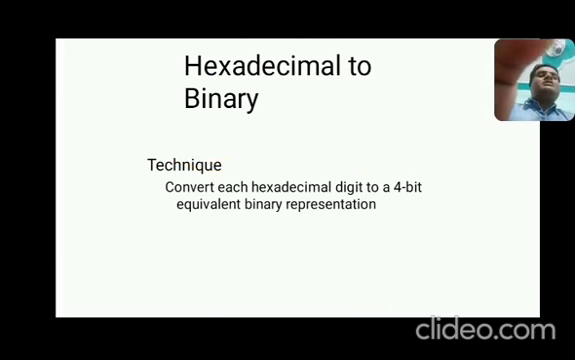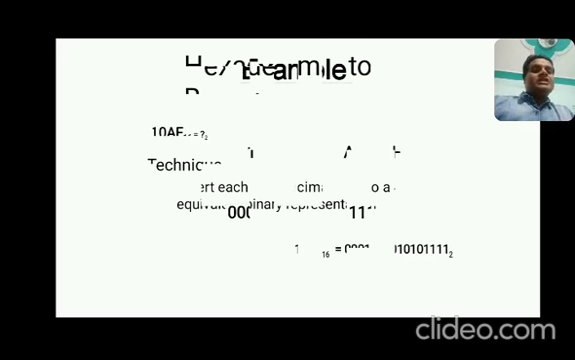Now this is something different but very easy. How? Now see the technique. Convert each hexadecimal digit to its 4-bit equivalent binary representation. That means if you have a hexadecimal number, then you will first separate all the digits of this hexadecimal and convert individually all the digits into binary. How? You may see in the upcoming slide.